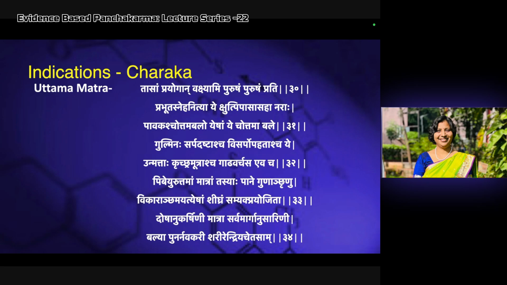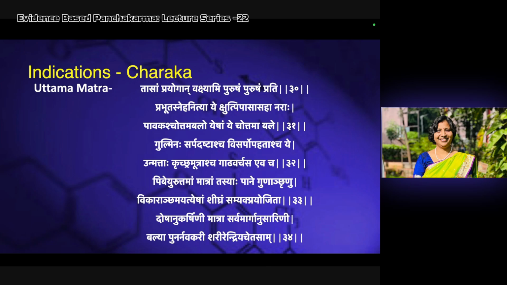Vikaran Shamayati Tesha: it will subside the diseases. Shigram: soon. Samyak Prayojita: if it is used properly. That is what he has told previously, all the basic principles should be followed. If it is followed properly, then the diseases will come down fast. Dosha Anukarshini: this Matra takes out the doshas.